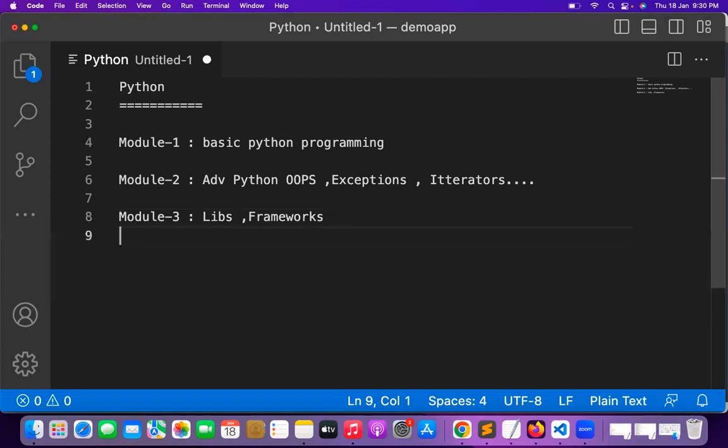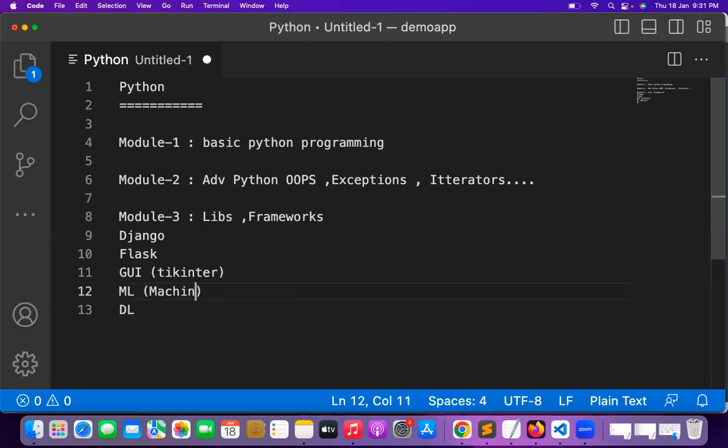In module 3, we are going to be learning a lot of libraries. I am going to be giving you a lot of libraries in module 3, like Django, Flask, and GUI like Tkinter. Okay, so Tkinter, the library. And there are multiple kinds of machine learning algorithms and deep learning algorithms. Let me write something like machine learning and deep learning.